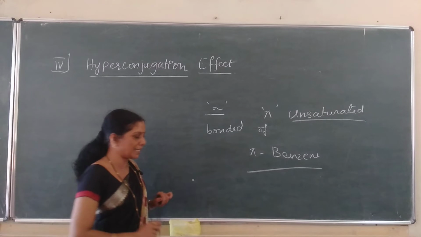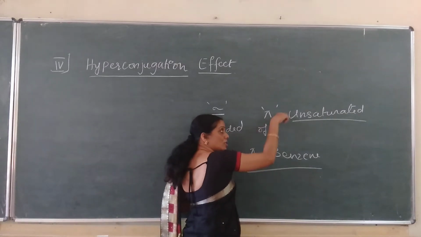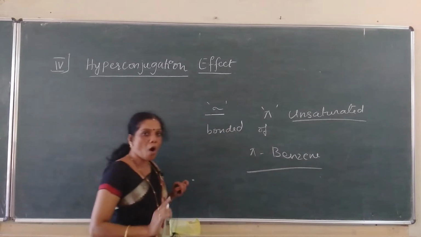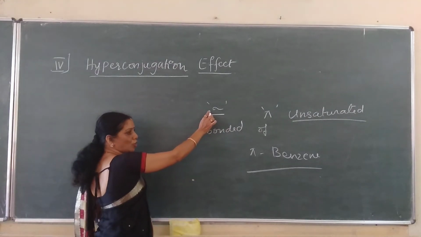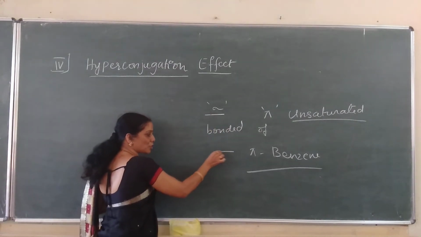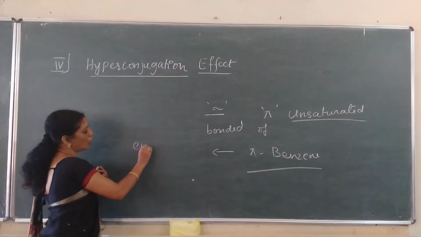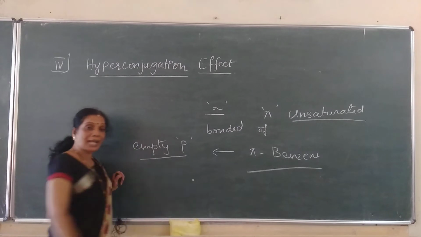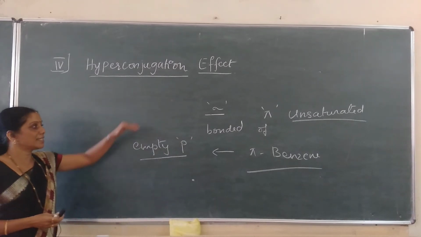Pi electrons are present. Hence, the sigma electrons of the bonded pair interact with the pi electrons of the unsaturated system or of the benzene ring, or with the empty p orbital of an atom. Listen here, students.